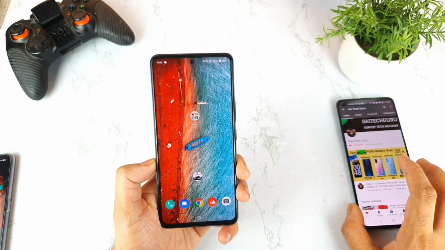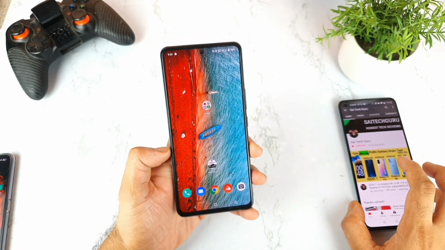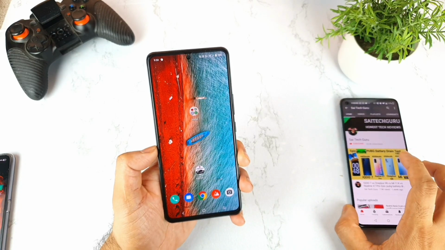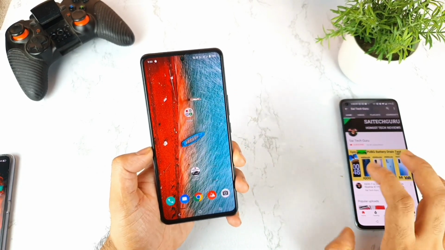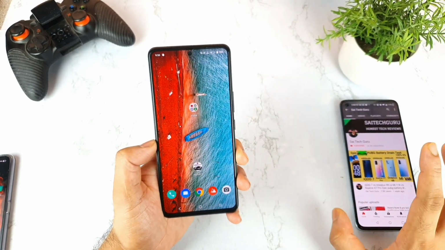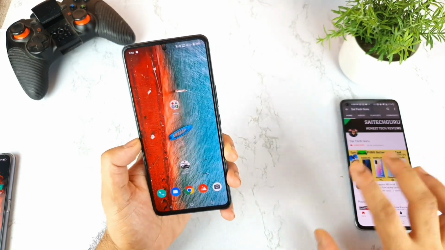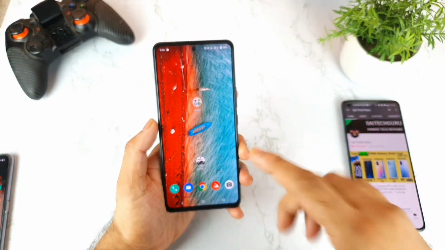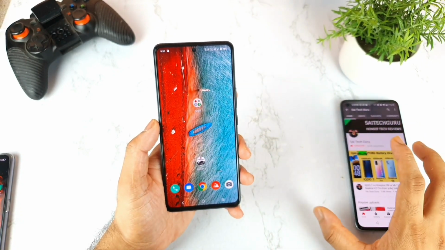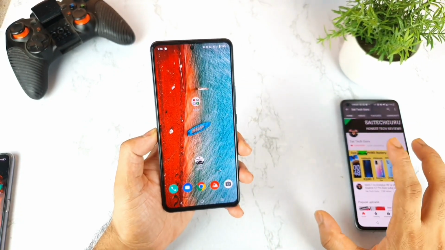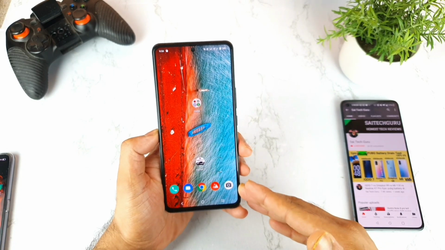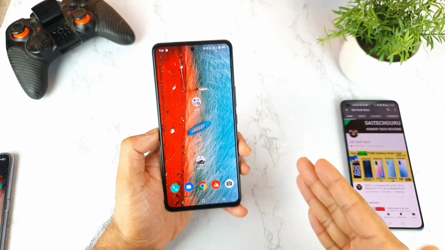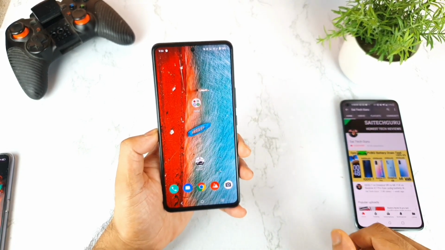So this is the fact, friends, and make sure to comment below what are your thoughts and what you think about this RAM type. Is it really helpful for you to have the latest RAM type 5, or is it okay for you to have the RAM type 4X? Do let me know in the comments below. But for me, after using this device, I did not feel much difference, to be frank. Really, friends, it gave really tough competition even to mobile phones which are having LPDDR5 RAM. So in my opinion, definitely.